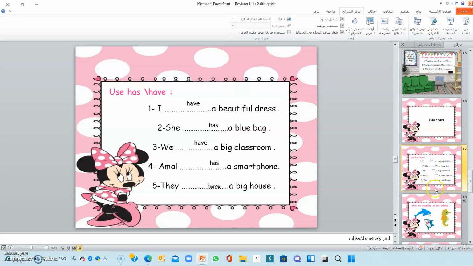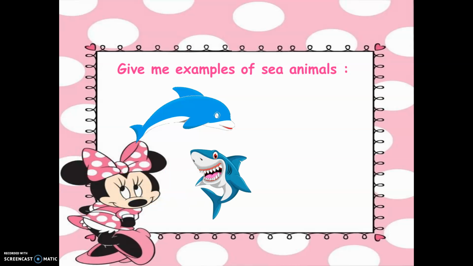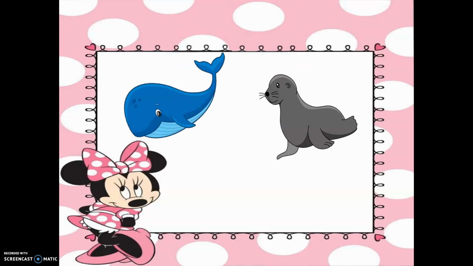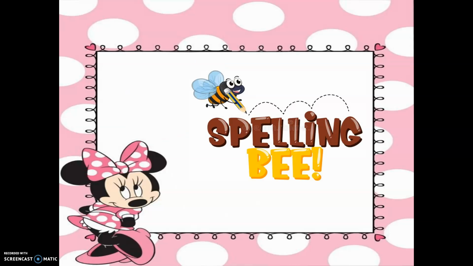Okay? Now, if I ask you, give me examples of sea animals like what? Dolphin, shark, seahorse, whale, seagull, walrus. Okay, spelling bee game.